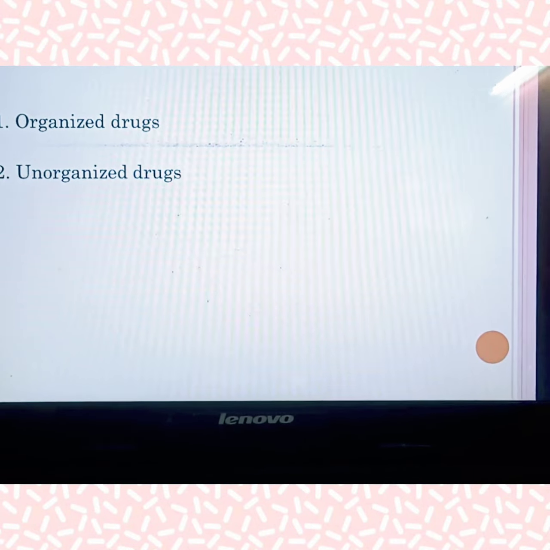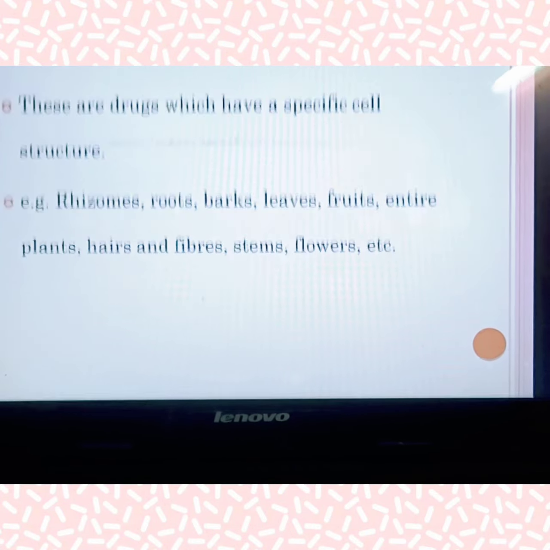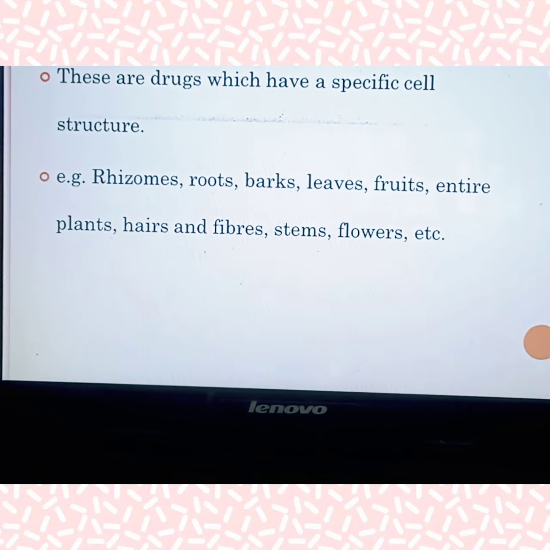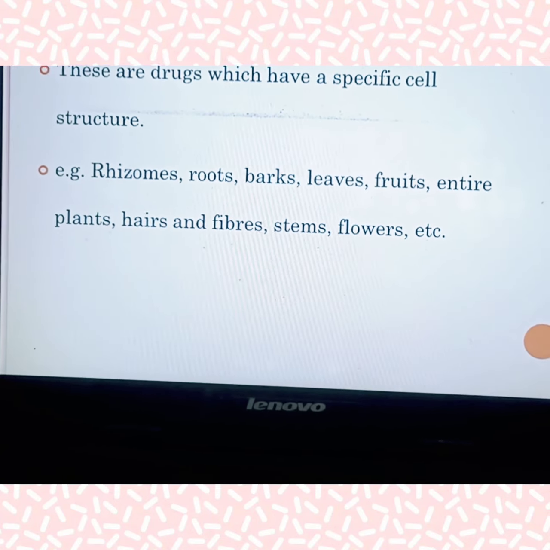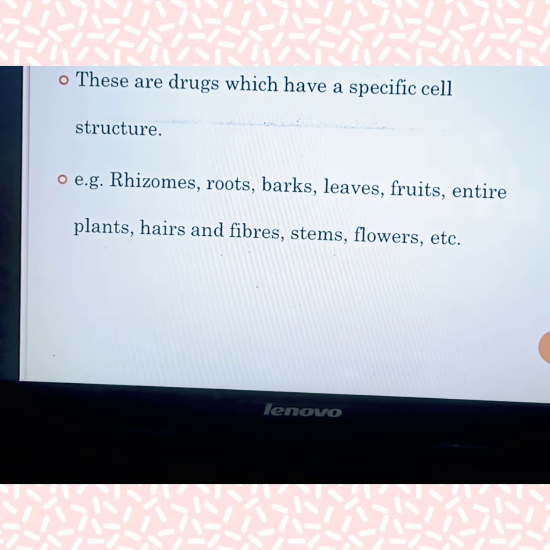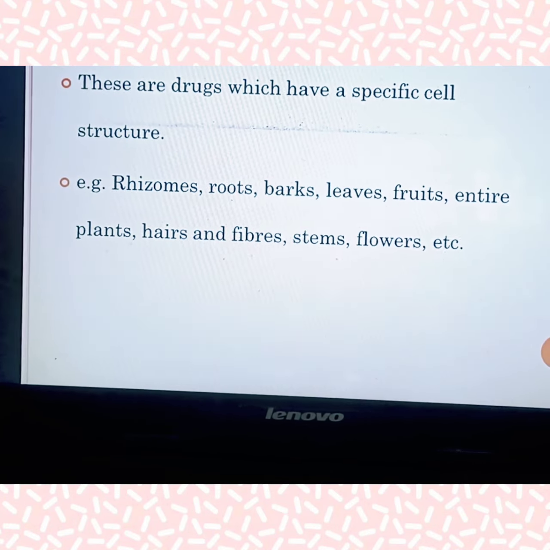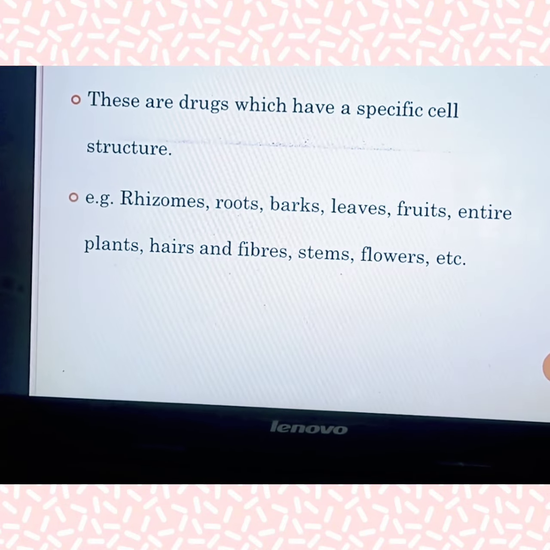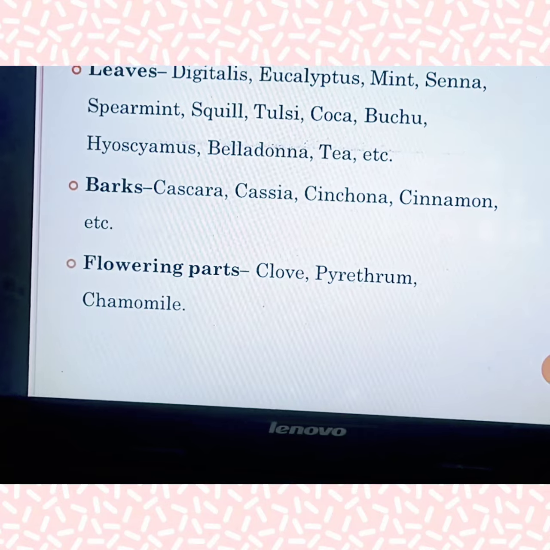Types of crude drugs: there are two types. One is organized and another one is unorganized. So what are organized drugs? These drugs have a specific cell structure. For example, if you consider a plant, the specified cell structures, as we all know, are rhizomes, roots, leaves, fruits. These are well-defined cell structures. The parts from which they are collecting drugs are called organized drugs.